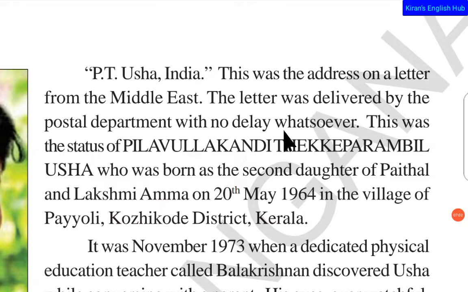So without any delay, though there was no postal code, no district, no state, and the address was not fully mentioned, the letter was delivered to the athlete P.T Usha.